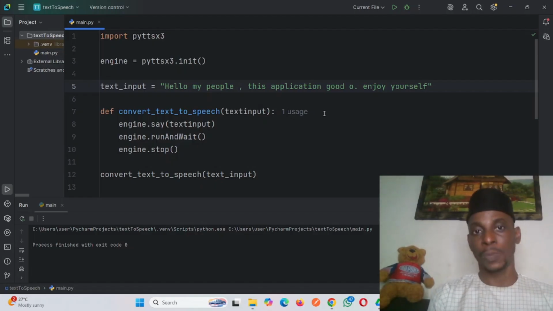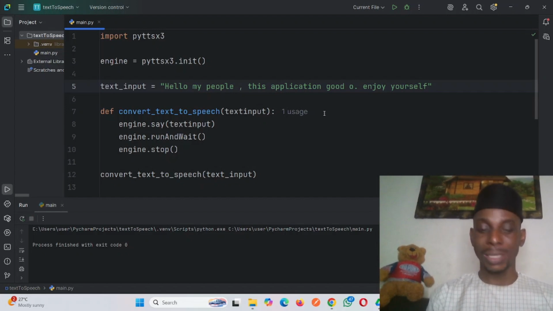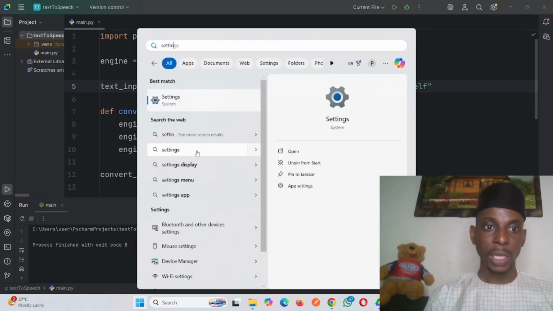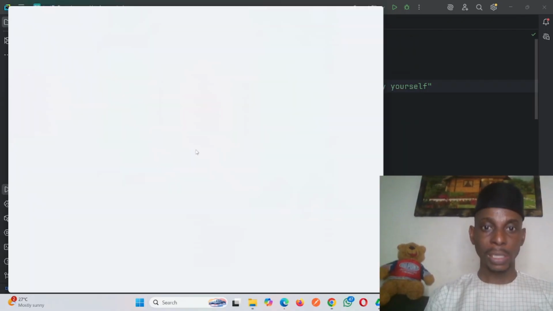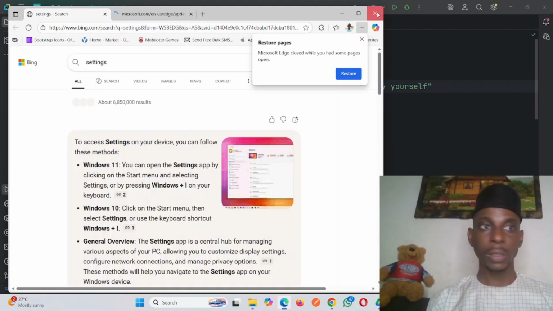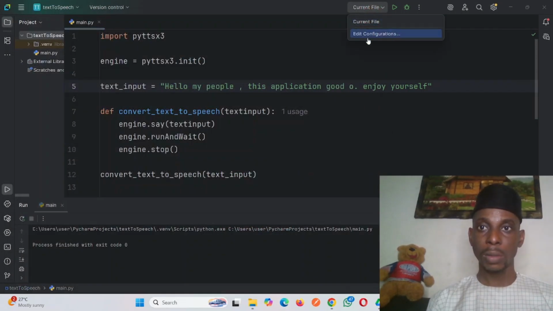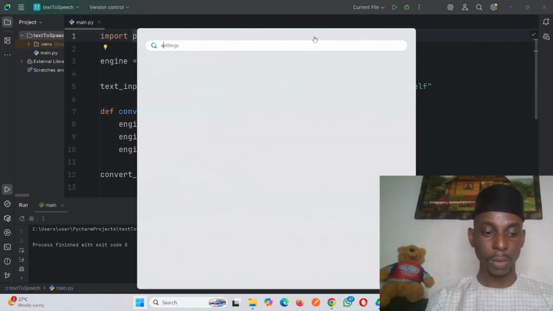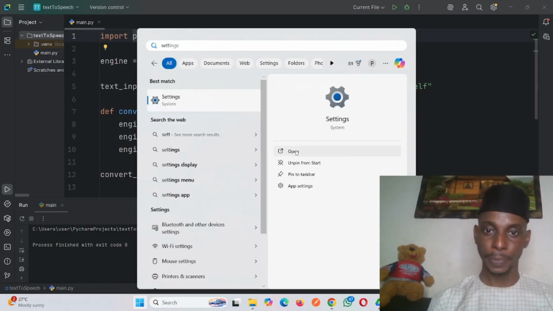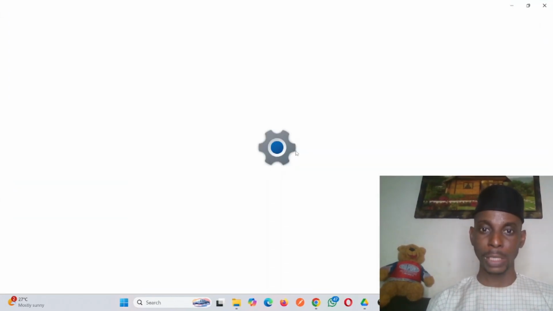This one is a machine voice texture. So we can also use natural voice texture; we can install it inside our system. How to do that one now? Go to settings. You go to settings for Windows. This one is for Windows. So you go to settings. Open this thing.